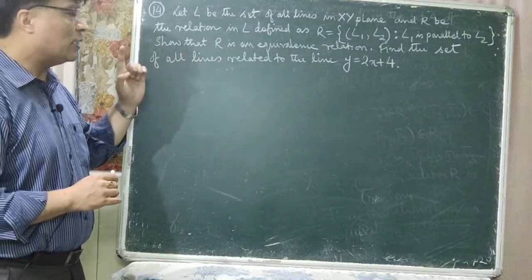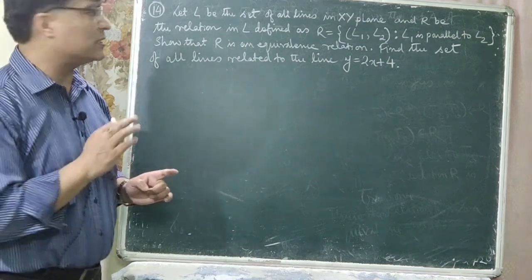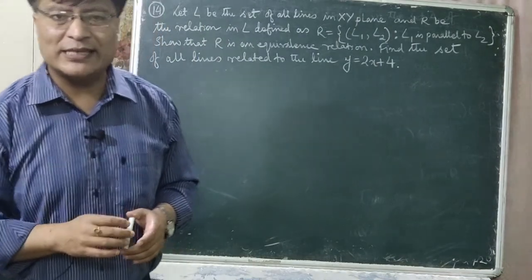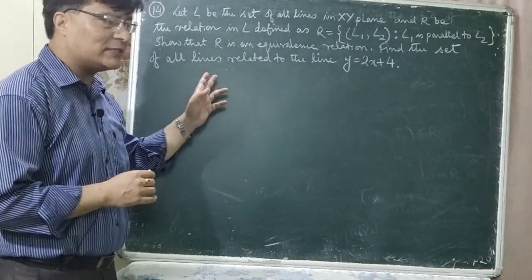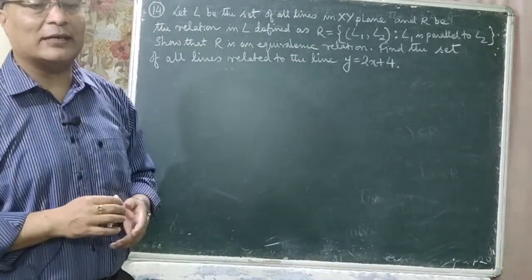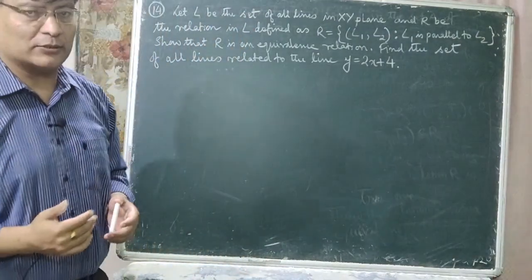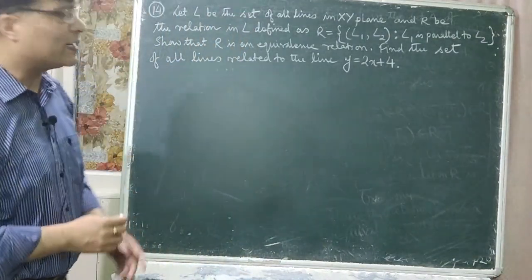And you have to find out the set of all lines related to the line y is equal to 2x plus 4. That is, you have to find out the set of all lines which are parallel to the line y is equal to 2x plus 4. That is the second part. So let us do the first part here.